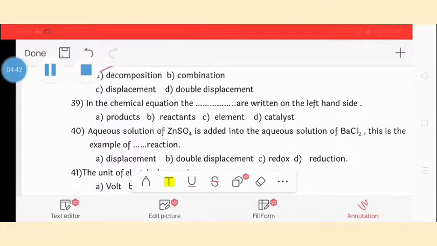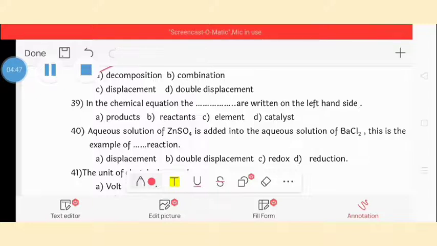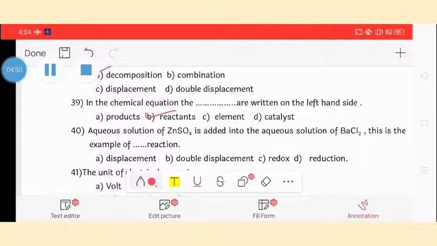In the chemical equation, the dash are written on the left hand side, so it is a reactant. In a chemical equation, the reactants are written on the left hand side. Last question of this video: the aqueous solution of ZnSO4 is added into an aqueous solution of BaCl2. This is an example of dash reaction. So the answer is double displacement reaction.